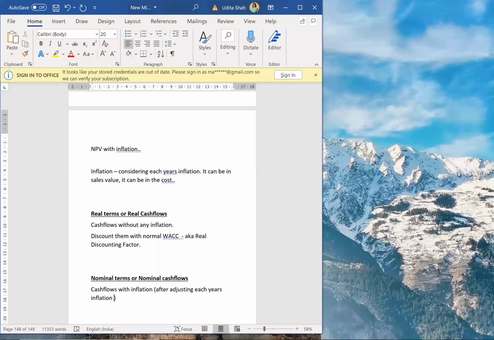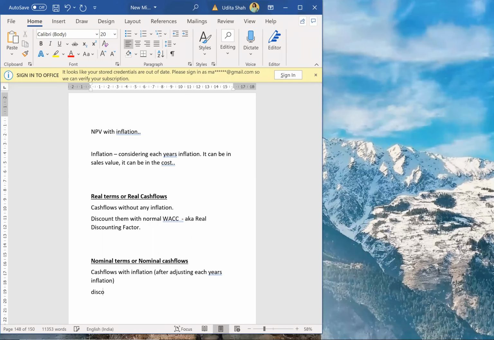Now comes the important part, guys. These cash flows I have to discount with an inflated rate. See what I did before: no inflation, so normal WACC. But if cash flows are with inflation, then I have to discount them also with an inflated rate, known as the nominal discounting rate. So real discounting rate for real cash flows, and nominal discounting rate for nominal cash flows.